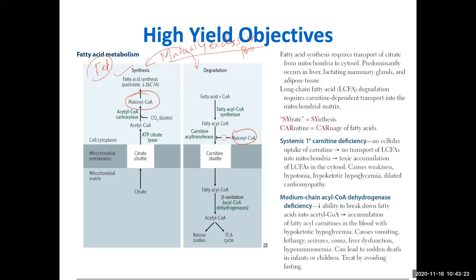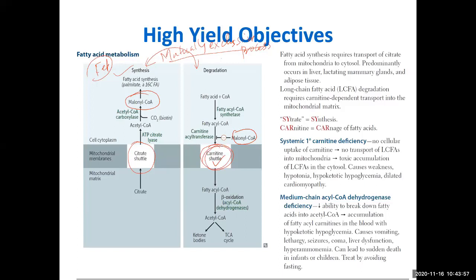If one happens, the other will not happen. If fatty acid synthesis happens, fatty acid degradation will not happen. If fatty acid degradation happens, synthesis will not happen. This is a very important concept, so you have to understand this. Here in fatty acid synthesis there is the citrate shuttle, and here the carnitine shuttle. Don't worry, we will talk in detail about this. We are reviewing the high-level picture right in the beginning so that you will stay focused. The carnitine shuttle is very important.